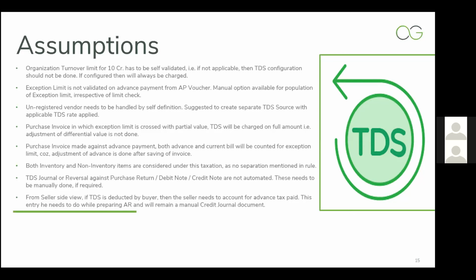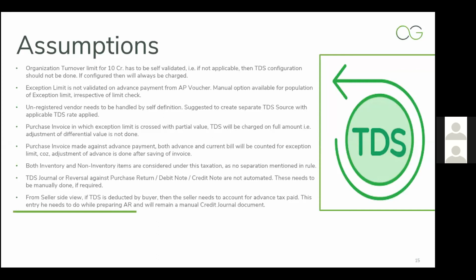So this has to be self-validated, and the check with respect to TDS configuration in vendor master has to be done. Once it has been done, we will charge TDS for all the vendors, irrespective of whether the previous year turnover of our organization has crossed 10 crores or not. So the first assumption is that we are not validating this turnover limit of 10 crores.